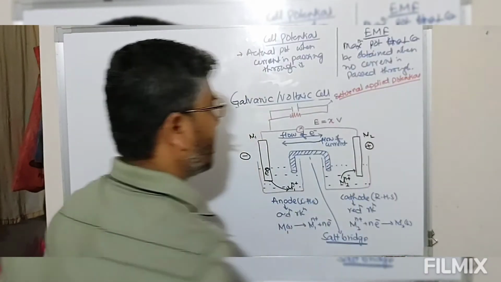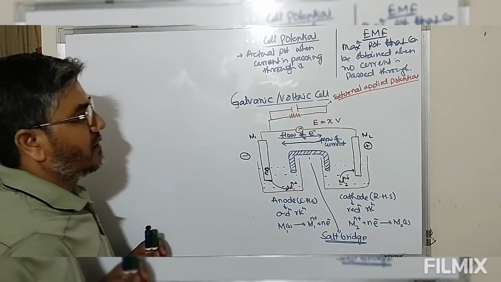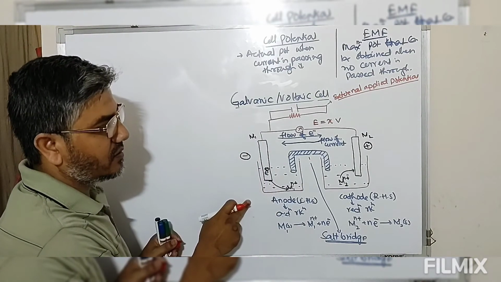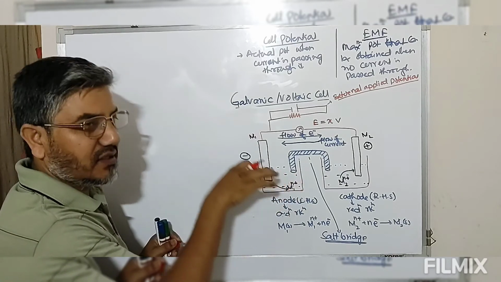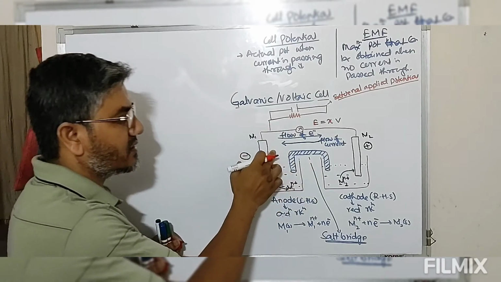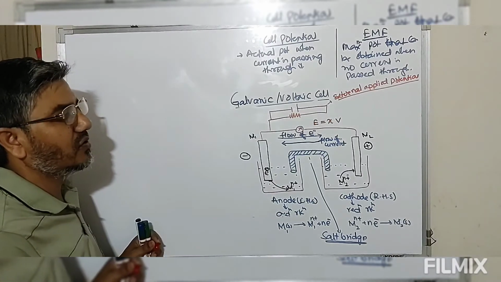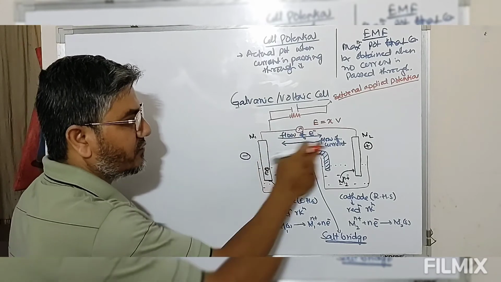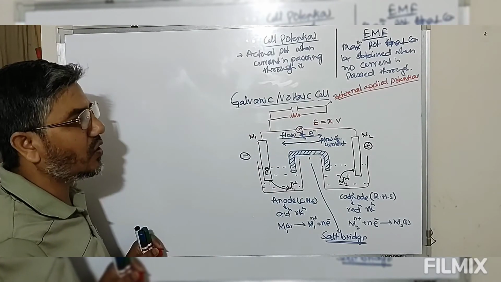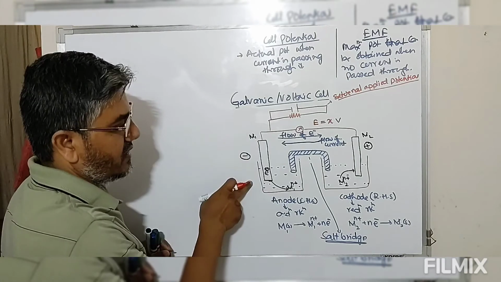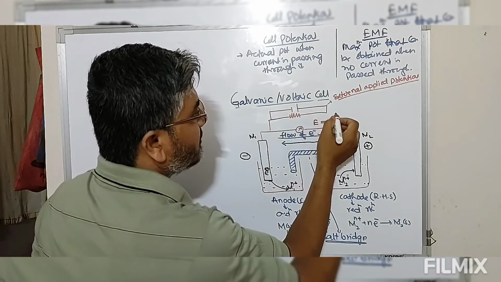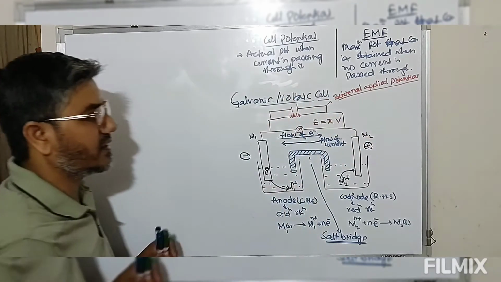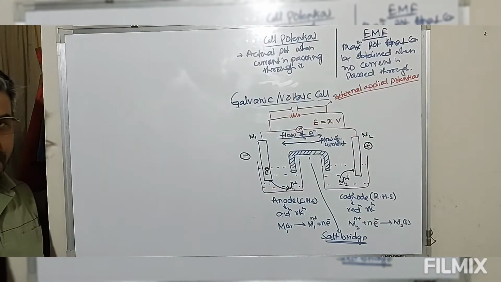Now look at this very carefully. Initially we have a cell. Because of this spontaneous reaction, some energy is released, and that energy is converted into electrical energy. So this is the direction of flow of electron, and this is the direction of flow of current. Now this cell is connected to an external circuit.